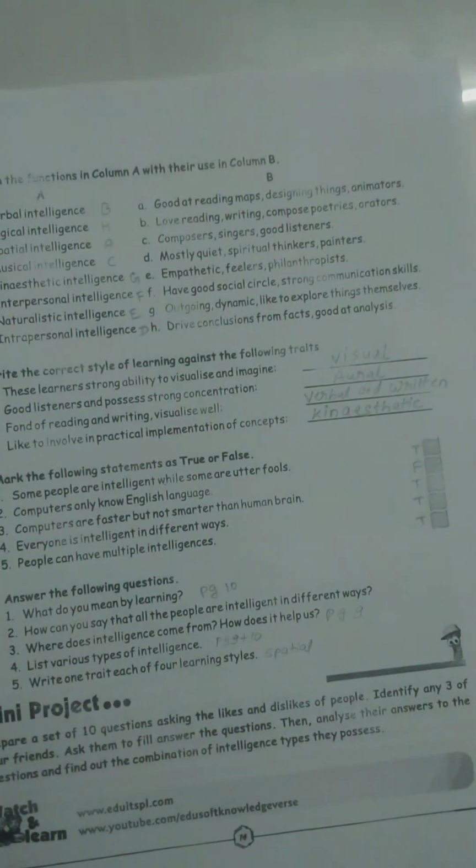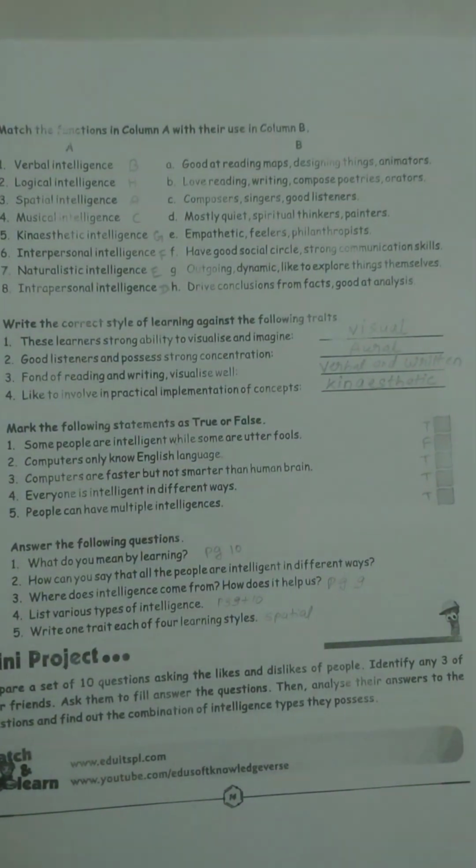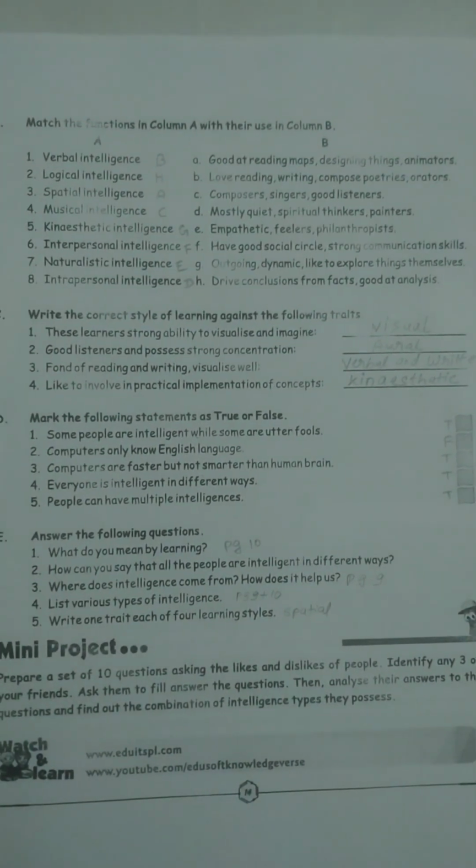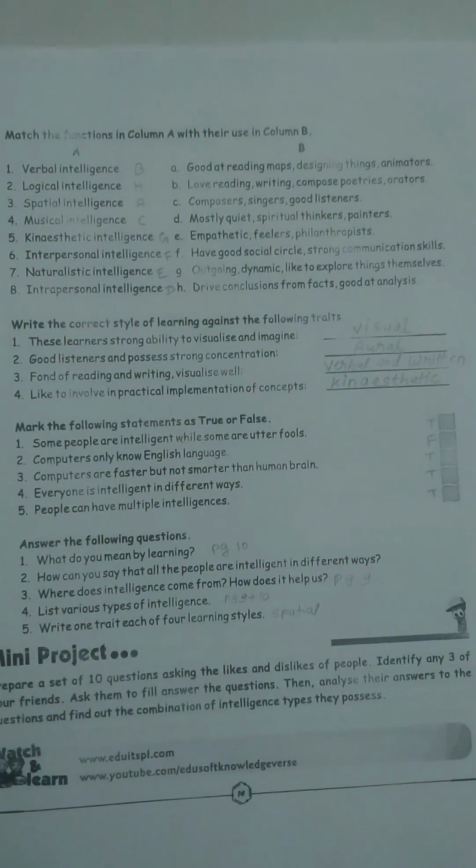Then the eighth one, intrapersonal intelligence, which is D. They are mostly quite spiritual thinkers and painters. While teaching this lesson I told you that intrapersonal means those people who want to be alone, they live the life alone. So that will come under intrapersonal intelligence.